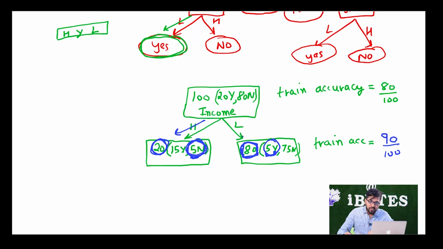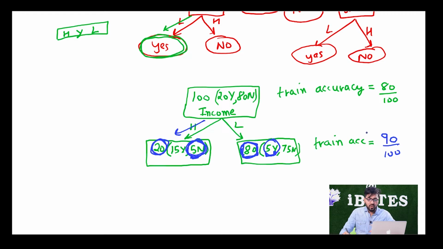And for the low income people, I know that the general trend is that a person does not get a loan. 75 out of 80 have never got the loan in the past, so I am going to predict no for all of these people. Whoever tells me that they have a low income, I will straight away say no, okay, because my decision tree is just based on income right now. So I am going to predict no for all 80, and again I will be making 5 errors. So in total I am making 10 errors, which means my training accuracy is going to be 90 by 100.